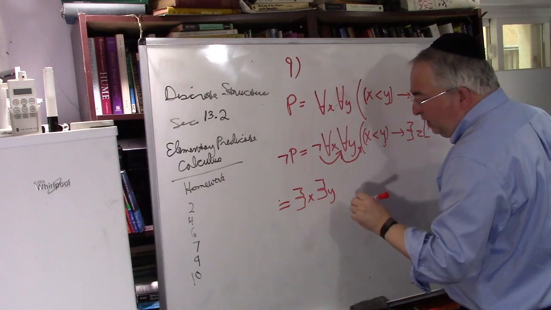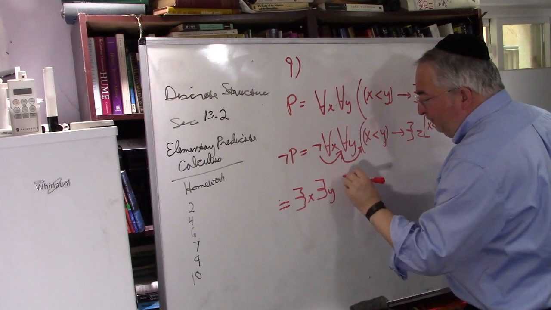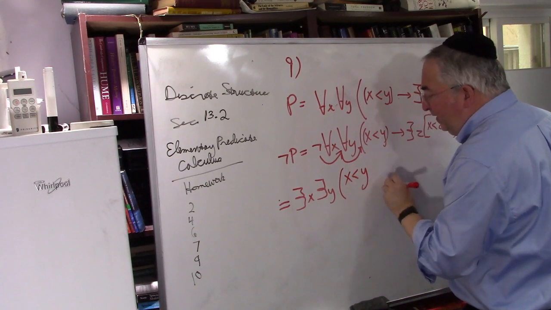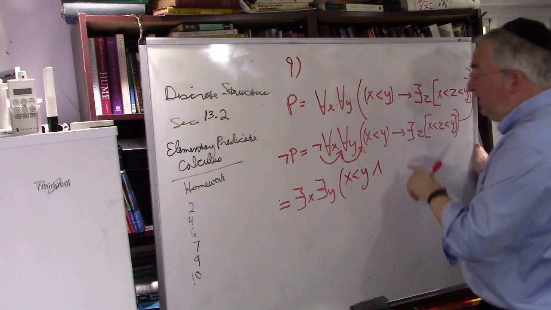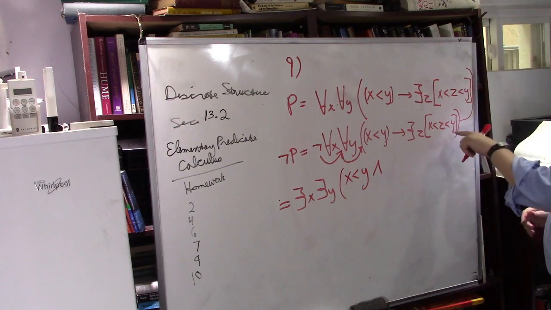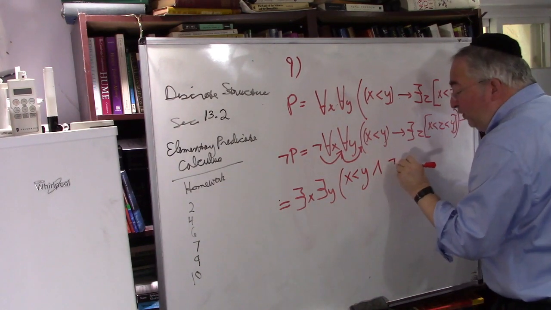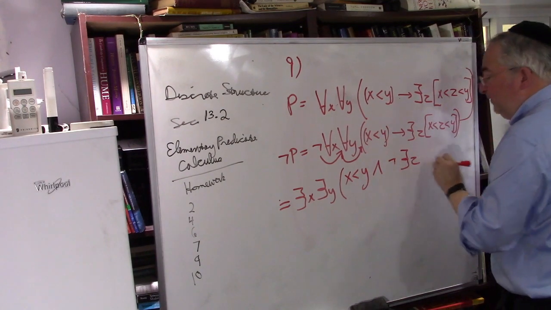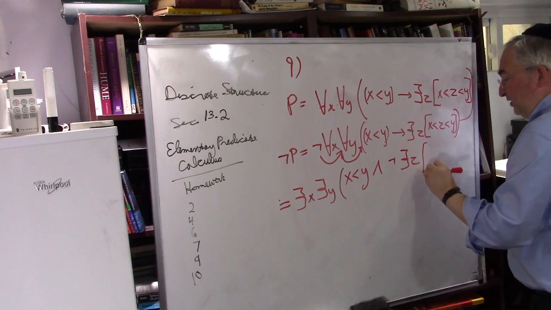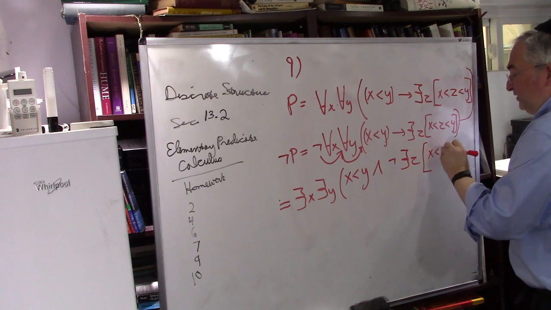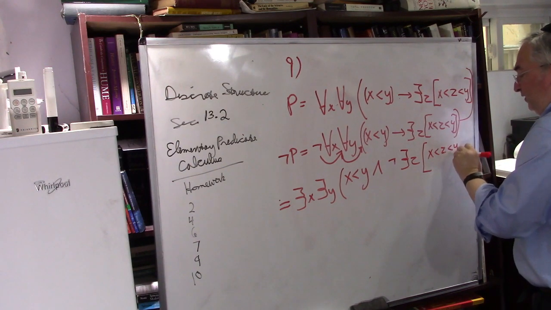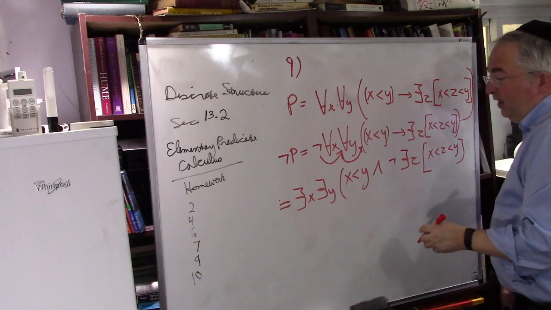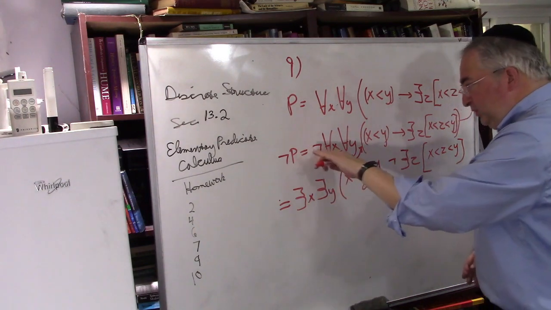Okay, so let's do this. If the first thing is true, x less than y, and the second thing is not true, it's false that there exists a z such that x is less than z, which is less than y. So we just brought this across.